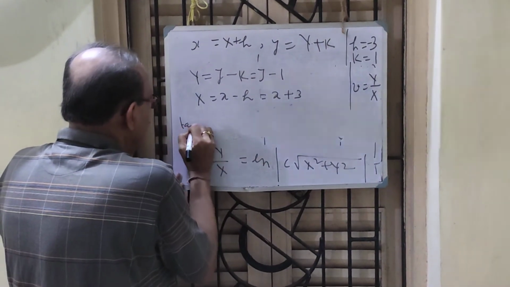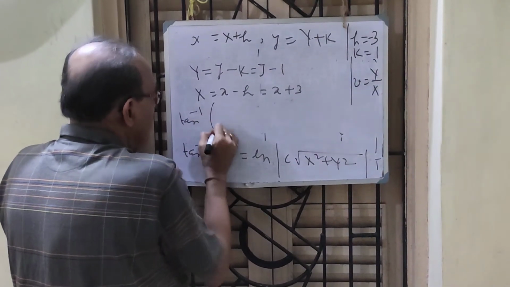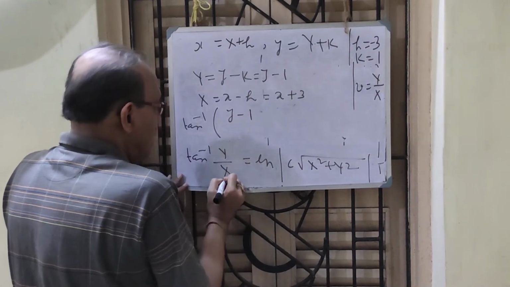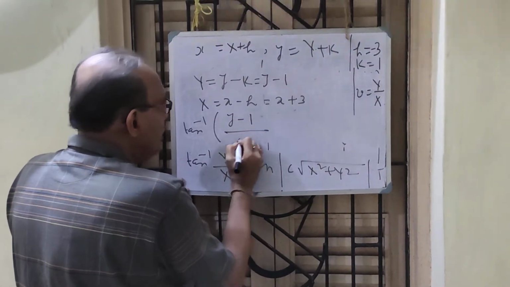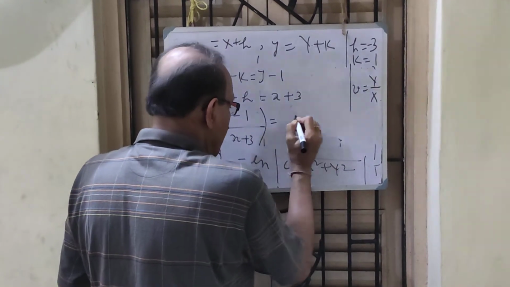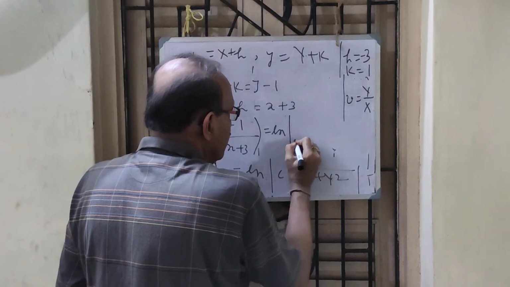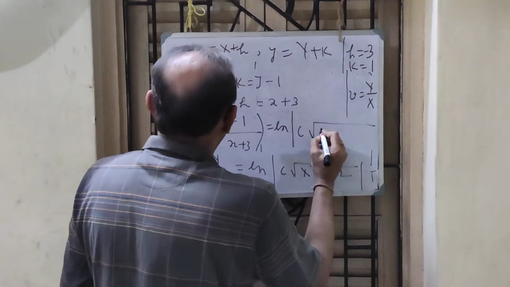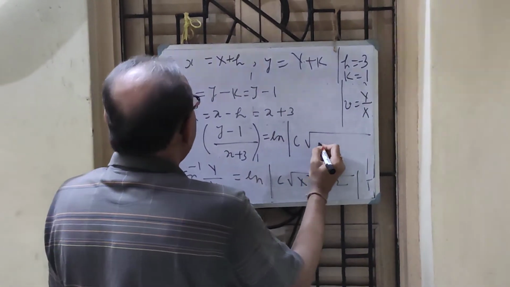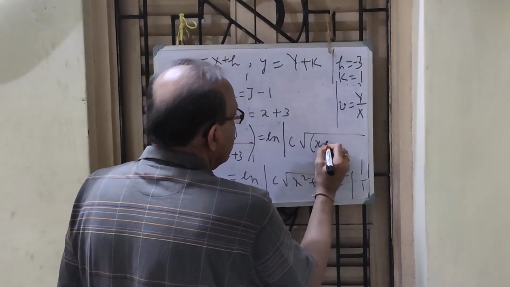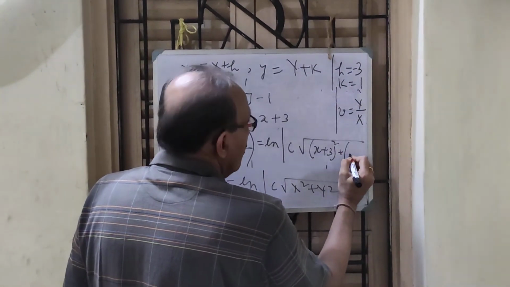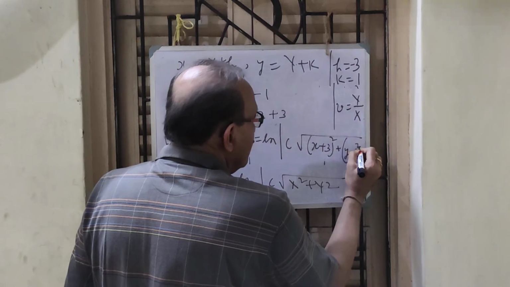Therefore, with this substitution, Y means y minus 1 and X means x plus 3, equal to ln c root of X square plus Y square, that is x plus 3 whole square plus y minus 1 whole square.